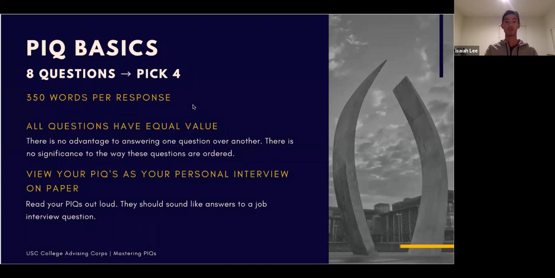Okay, well, I'm just going to read out the question. Question 1 for the PIQ is: describe an example of your leadership experience in which you have positively influenced others, helped resolve disputes, or contributed to group efforts over time. If myself or Miss T sat across from you and asked that question, how would you respond? You would keep it really short and sweet. You would just answer the question very straightforwardly. That's how you would want to approach the questions.